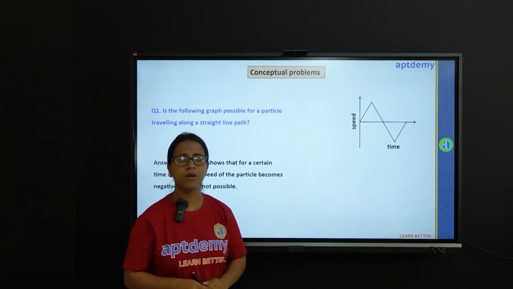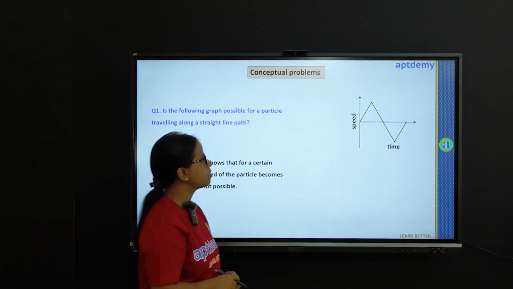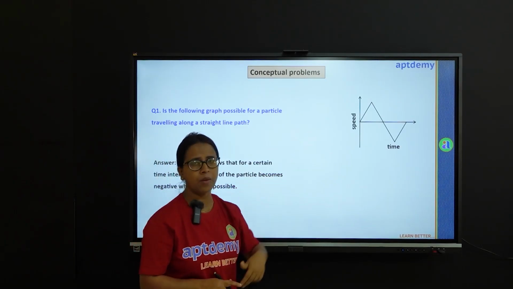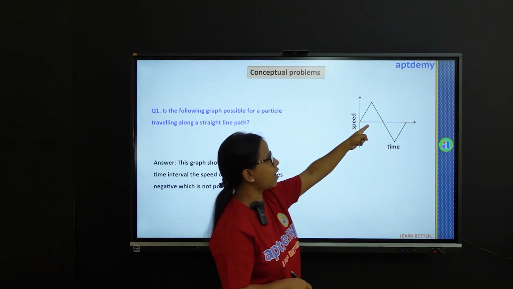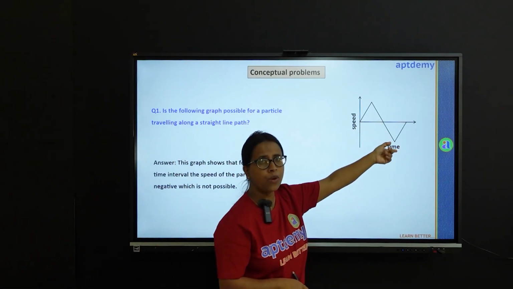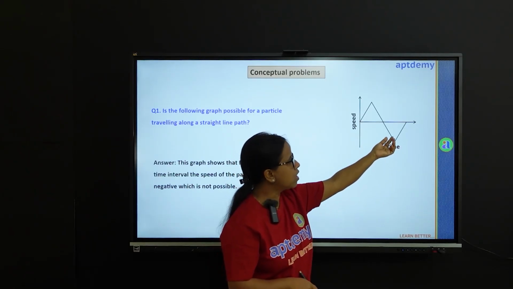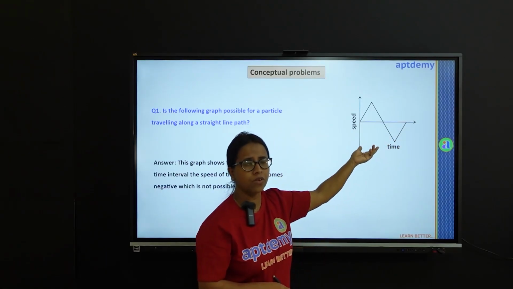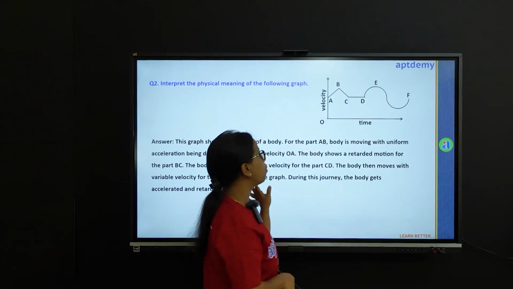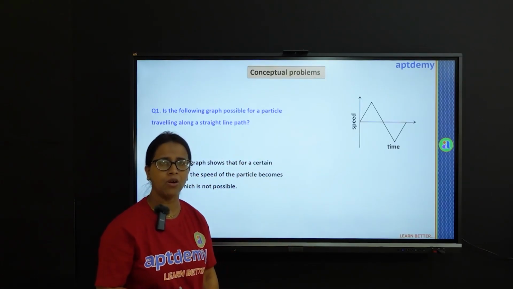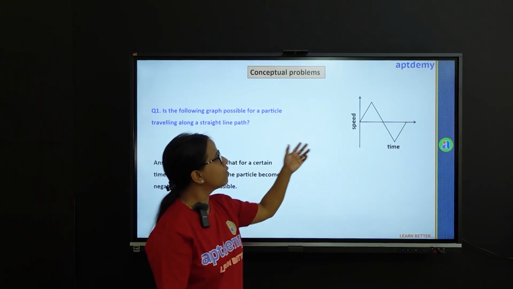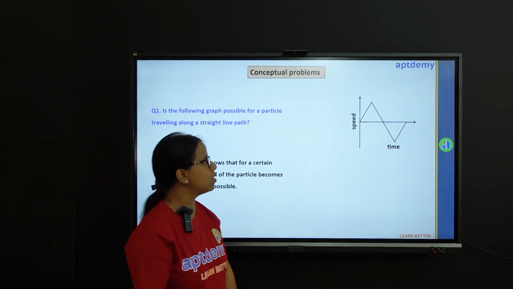Now, let us discuss some conceptual problems on these topics. Is the following graph possible for a particle travelling along a straight line path? You can see this is the speed time graph of a particle. With increase in time, speed increases then decreases. But wait, just have a look at this portion. In this particular region, the time is increasing but the speed is becoming negative. Can speed become negative? No. Why? Because speed is a scalar quantity, so it can only be positive. It can never be negative. So, this sort of graph is not possible for a particle.